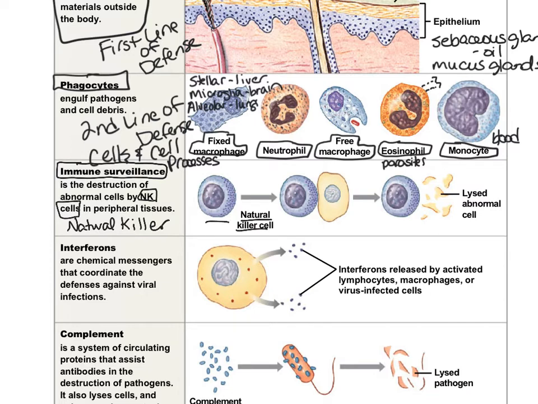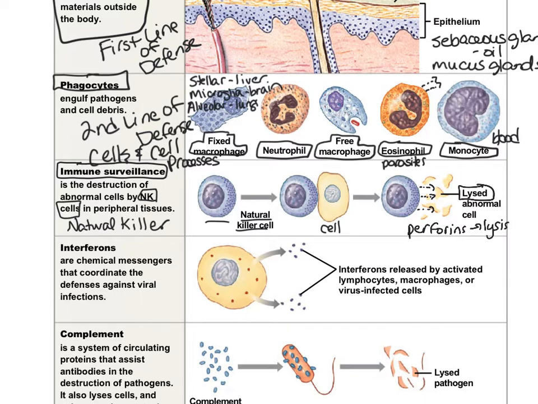When they come in contact with a cell that looks abnormal in any way, it can be one of your cells that's infected, it could be a foreign cell, it shoots out these little bullets at the cell called perforins. The perforins put holes in the cell membrane of that other cell, and then that other cell lyses. So the perforins cause lysis, which is the bursting of the other cell.